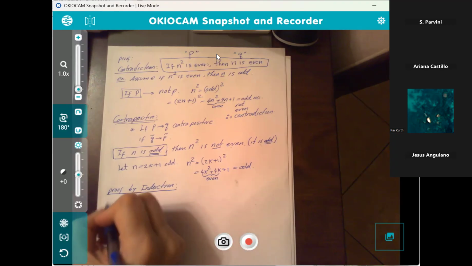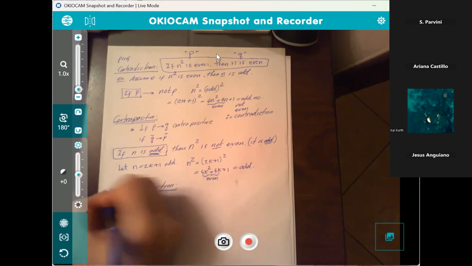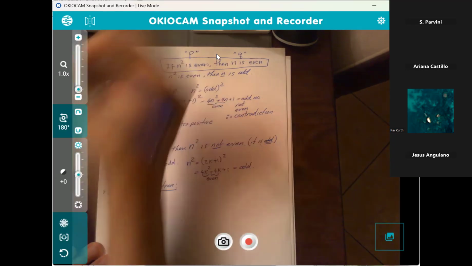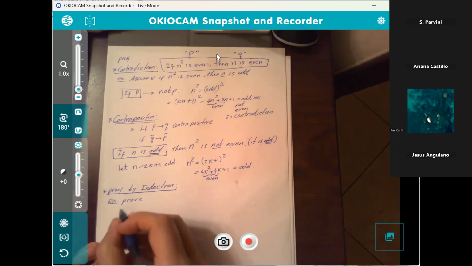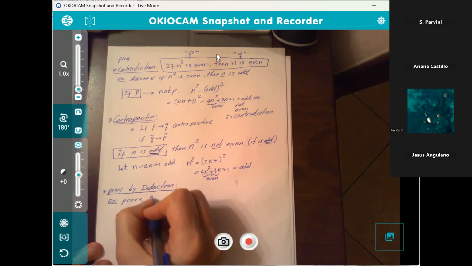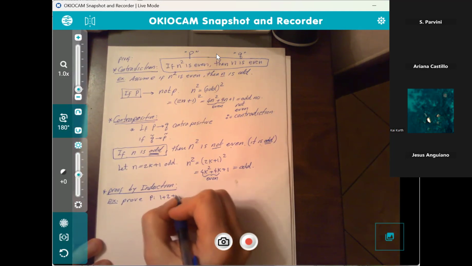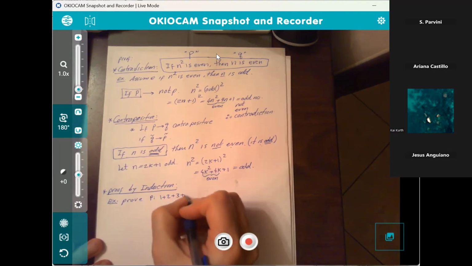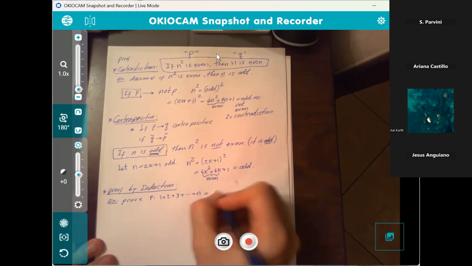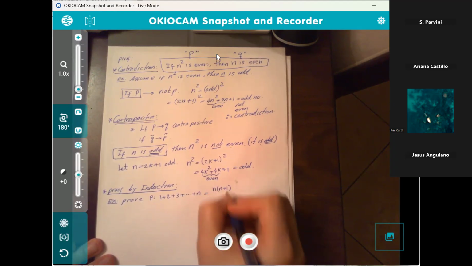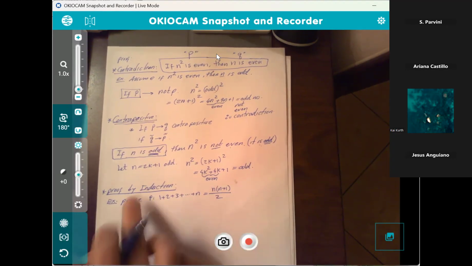So here's what we want to do, an example. Let's say we want to prove, and let me put a star by these, those are the proof types. So example: let's say we want to prove the following statement P, that if you add the positive integers 1, 2, 3, plus dot, dot, dot, plus n, the sum of these is going to be n times n plus 1 over 2. Okay, suppose we want to prove this by induction.